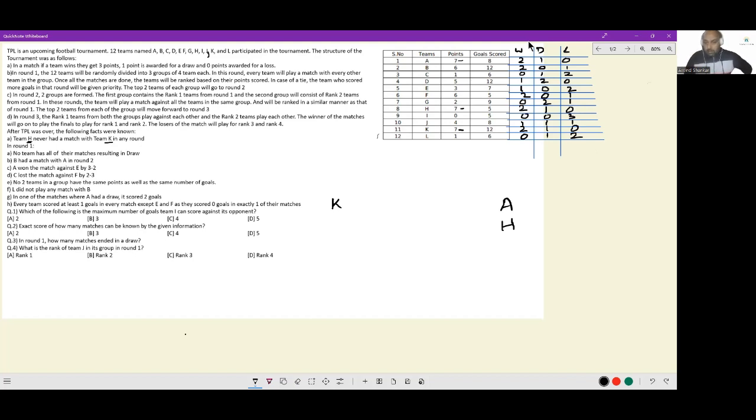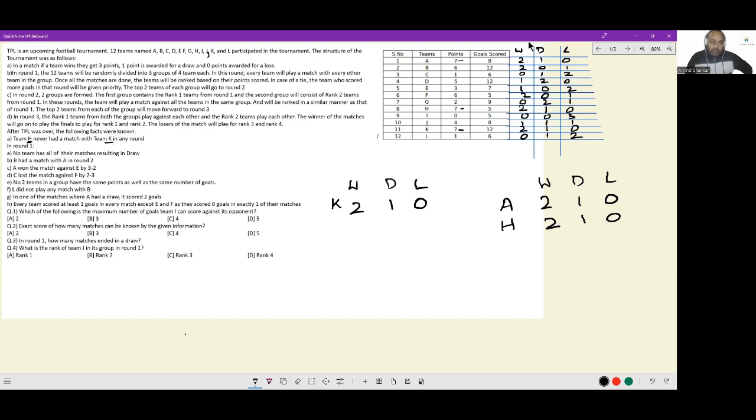So I can have A at wins, draws, and losses 2-1-0, and H with 2-1-0. We can have K with wins, draws, and losses at 2-1-0 also. Okay. Now, let's read through all the instructions that are given additionally here.